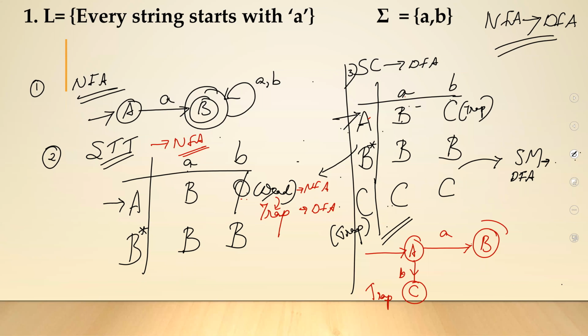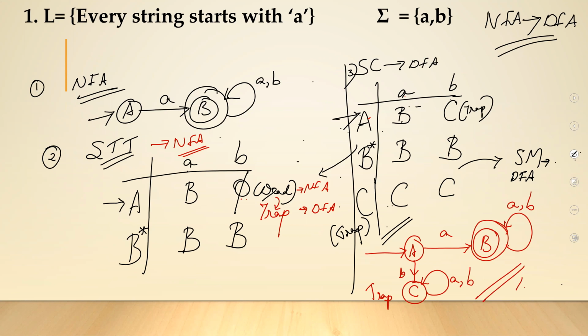B star, which means B is my final state. B through small a, I will be reaching back my B itself. B through small b, also I will be reaching back on my B. Then I have my trap state C. On a and b, I will be reaching back my trap state itself.